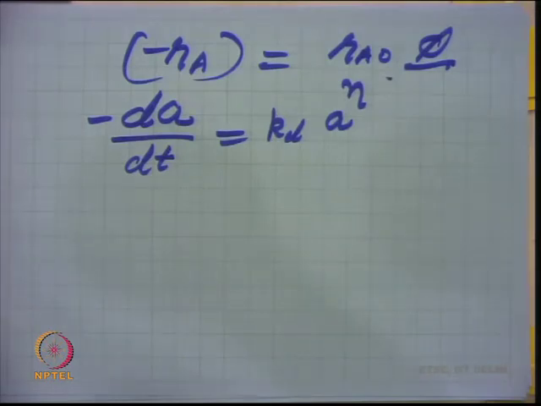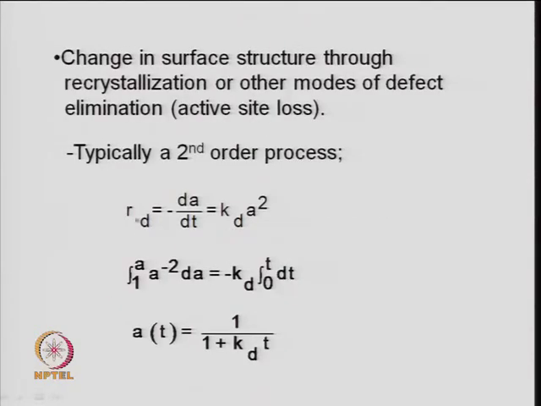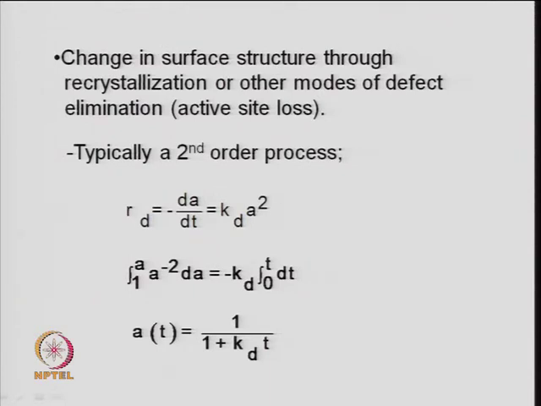So, in the case of sintering, generally it is assumed as a second order deactivation. That can be correlated like this: minus R d, which is the rate of deactivation, is related to minus dA by dt, that is the decrease in activity with time, and that is related to k d times A square, which is for the second order deactivation. Now one can integrate by separating the variables. So, minus dA divided by A square is equal to k d dt, which is written here, right.